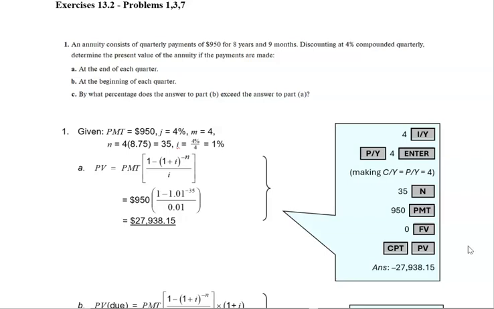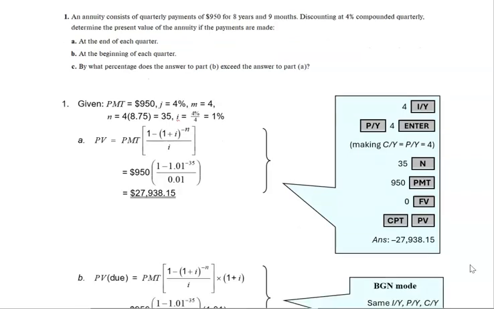We have a payment of $9.50, 0 future value, compute present value, means that the present value that we must contribute is $27,938.15. And that, of course, will be the negative because we are contributing that. It's coming out of our pocket and going into savings.